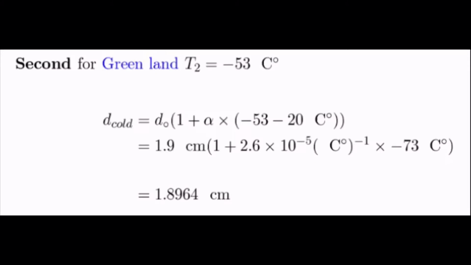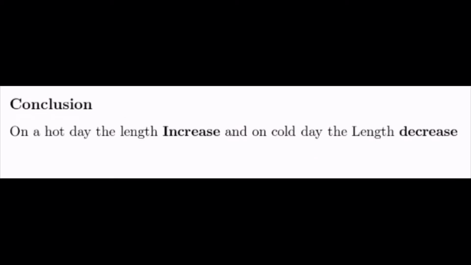In our second place, which is Greenland, our final temperature is negative 53 Celsius. Here it is much colder. Now, plugging in our values, we would end up with a final answer of 1.8964 cm. After solving this problem, we can now conclude that on a hot day, the length of the diameter increases, and on a cold day, the length of the diameter decreases. Now, this proves what we solved a while ago, that if the temperature increases, the length also increases.